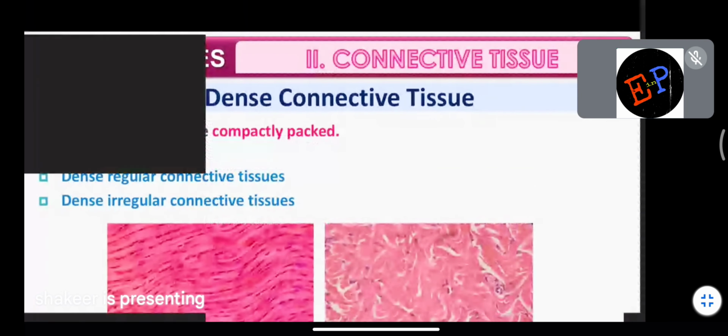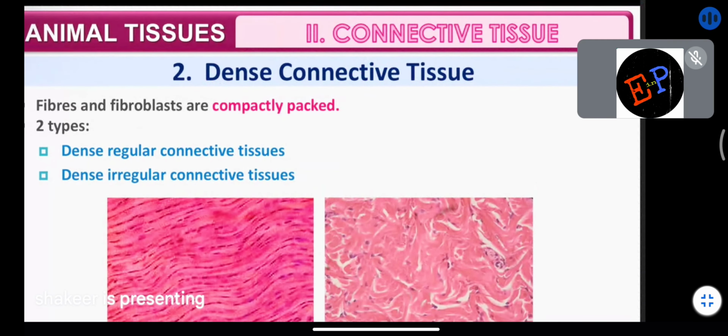Then we are studying dense connective tissue. In dense connective tissue, again we have divided it into two types, no? Dense regular and dense irregular. Here fibers and fibroblasts are compactly packed. Are you able to understand? What is meant by fiber? Group of cells is called a fiber.